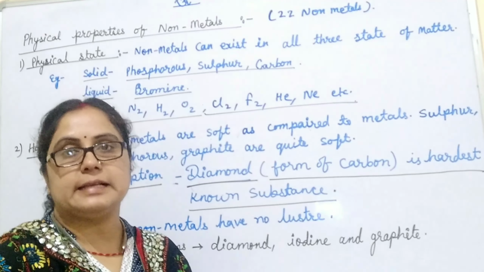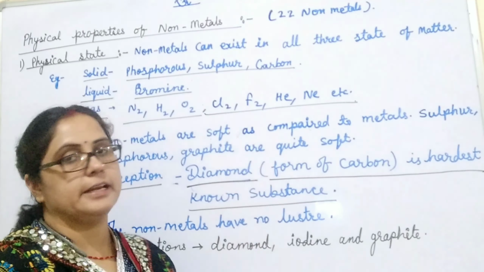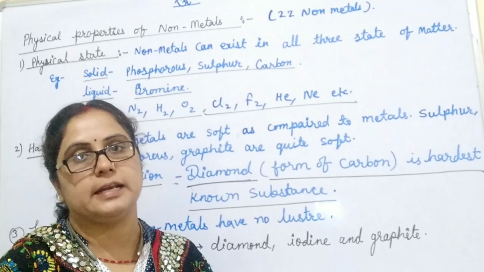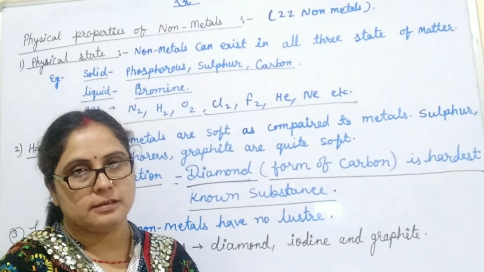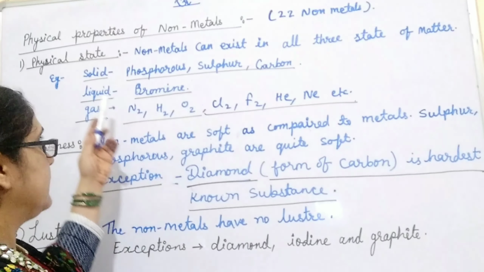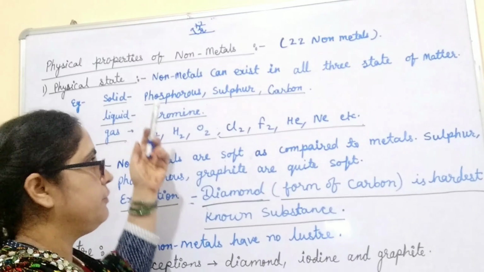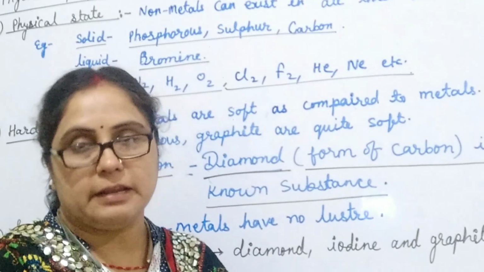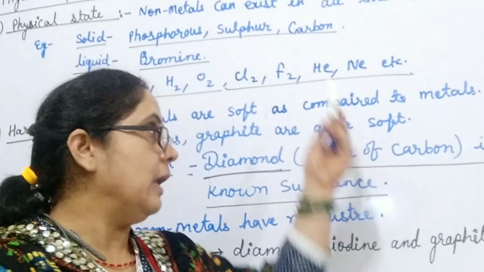Nonmetals can exist in all three states of matter. They can exist in solid state, liquid state and gaseous state. A few nonmetals which exist in solid state are phosphorus, sulfur, carbon, diamond and graphite, which are forms of carbon.